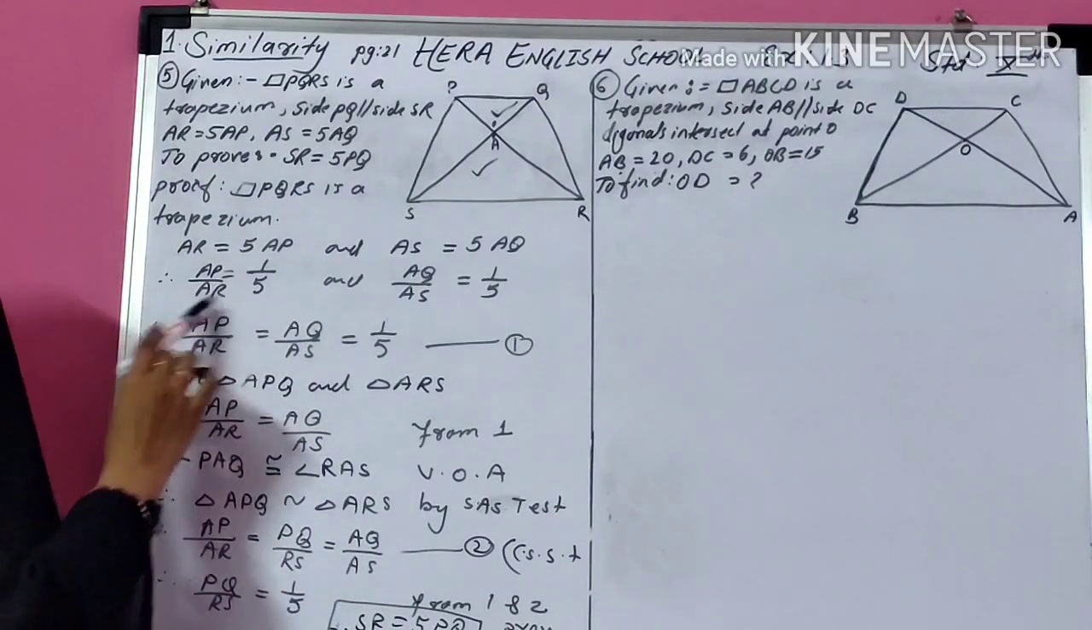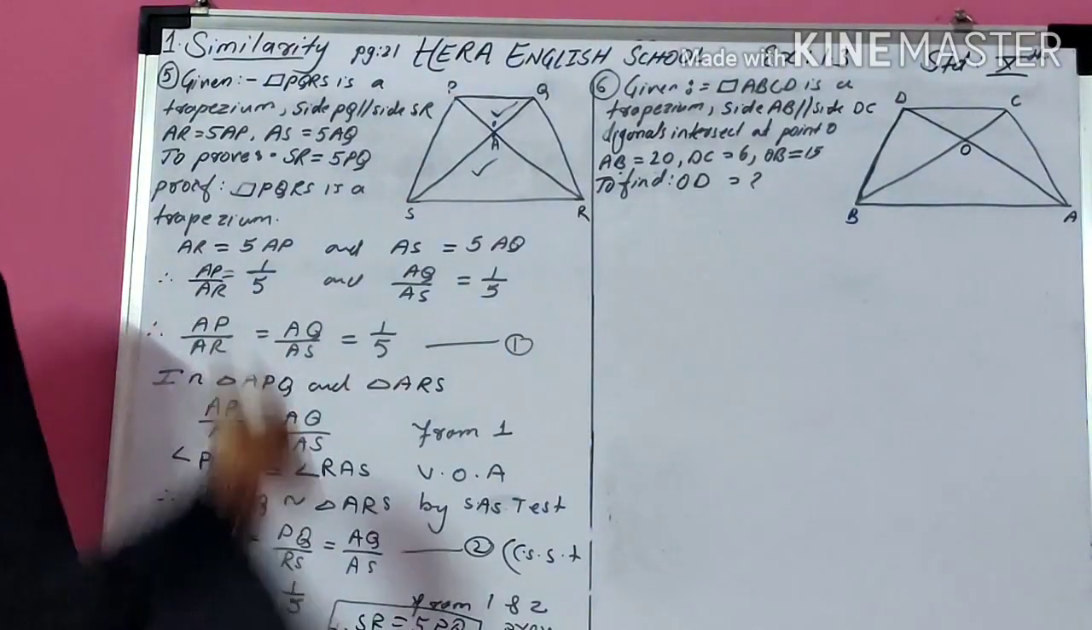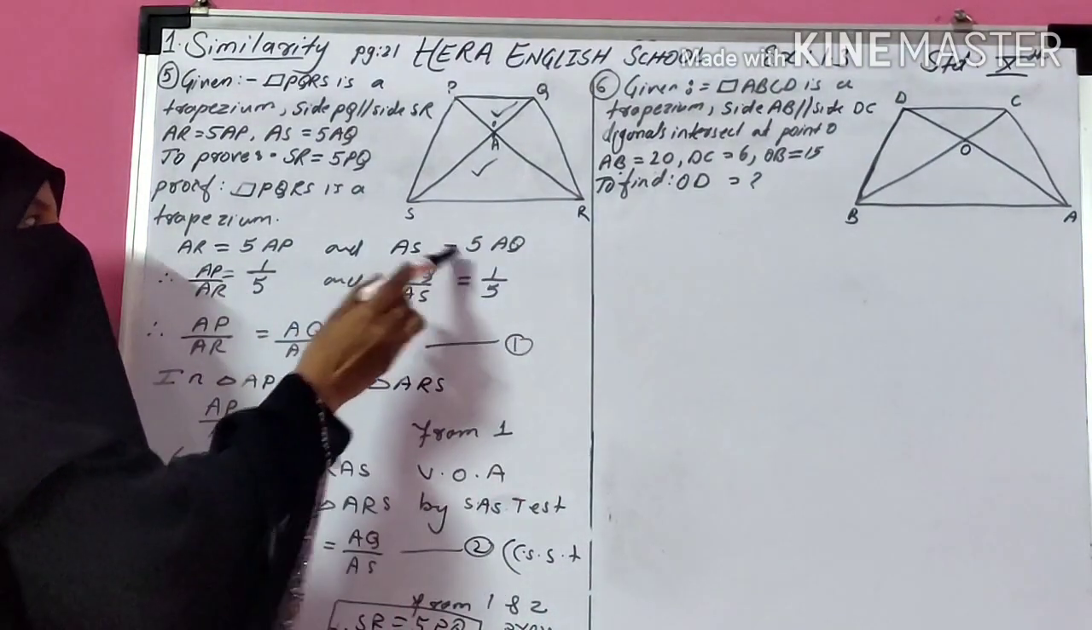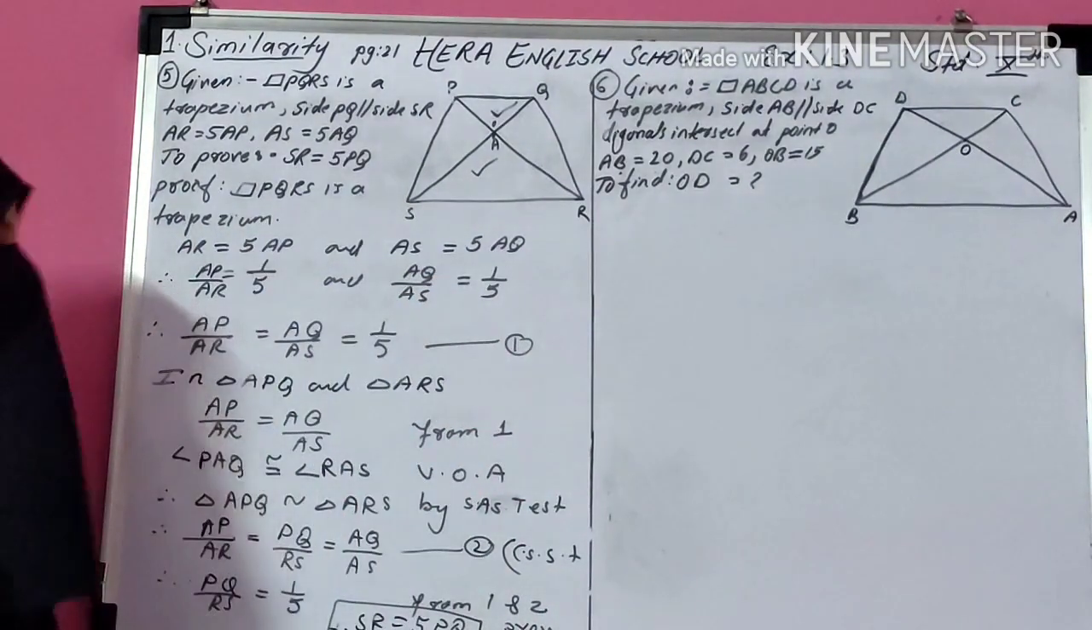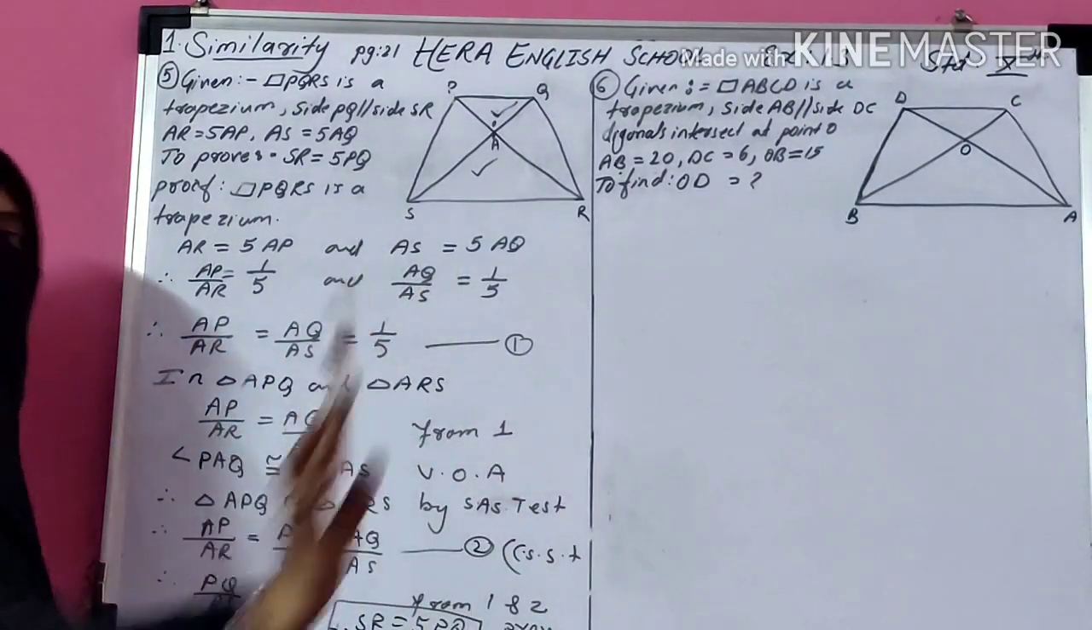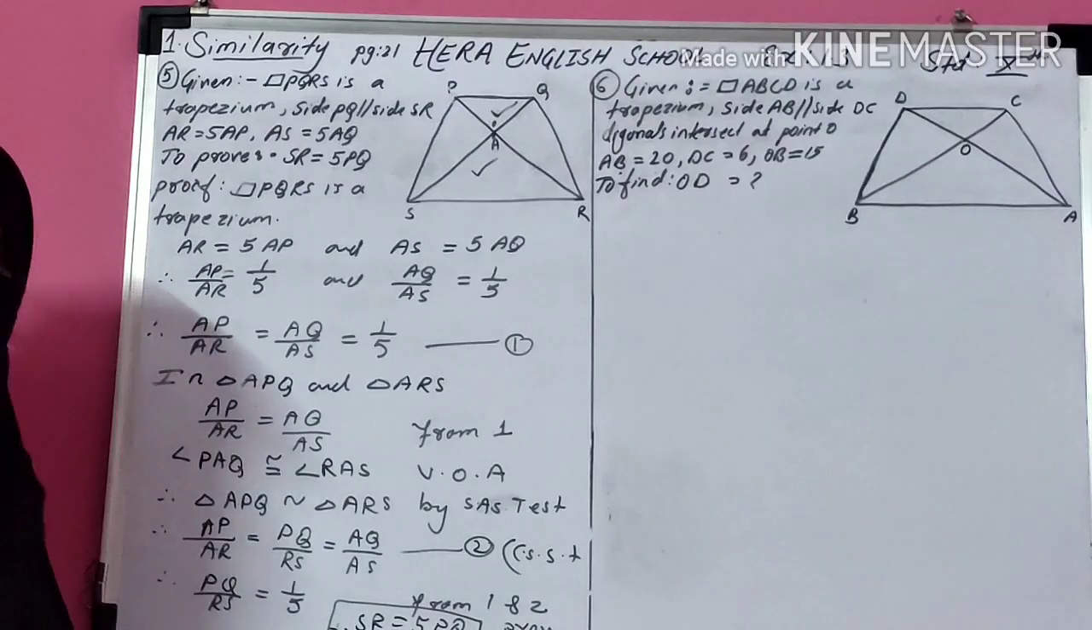So your ratio AP upon AR becomes 1 upon 5. Now similarly, AS is equal to 5 times AQ. So AQ upon AS is 1 upon 5. Therefore AP upon AR and AQ upon AS are equal to 1 upon 5. That means these two ratios are equal.